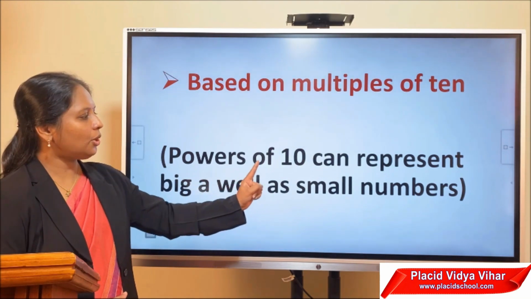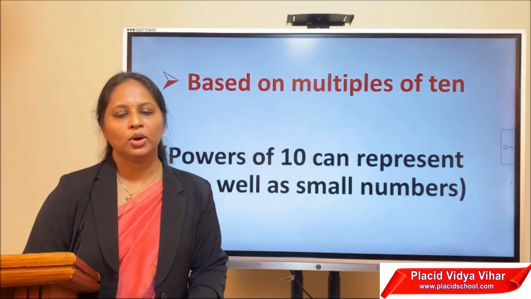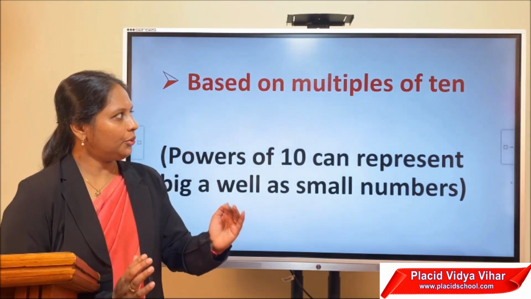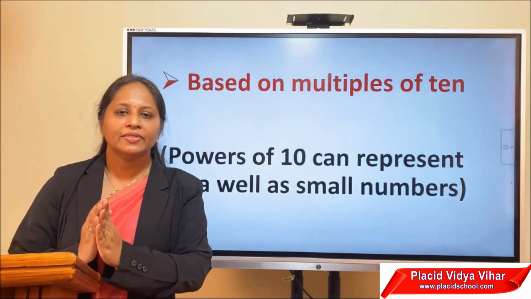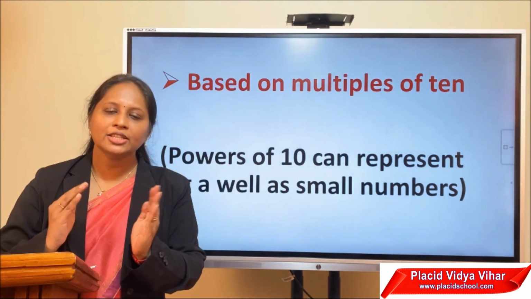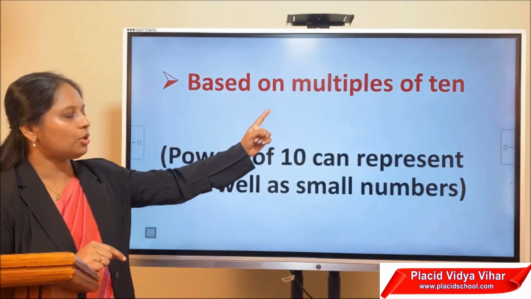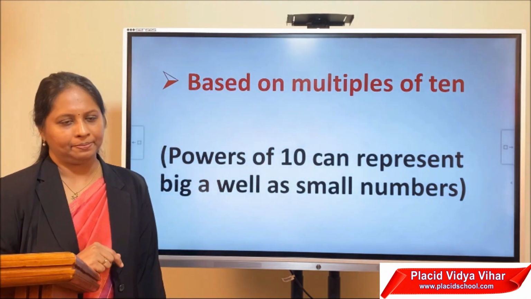That means powers of 10 can represent big as well as small numbers. Multiples of 10 are very easy to represent, so very big as well as very small numbers can be expressed in terms of multiples of 10.